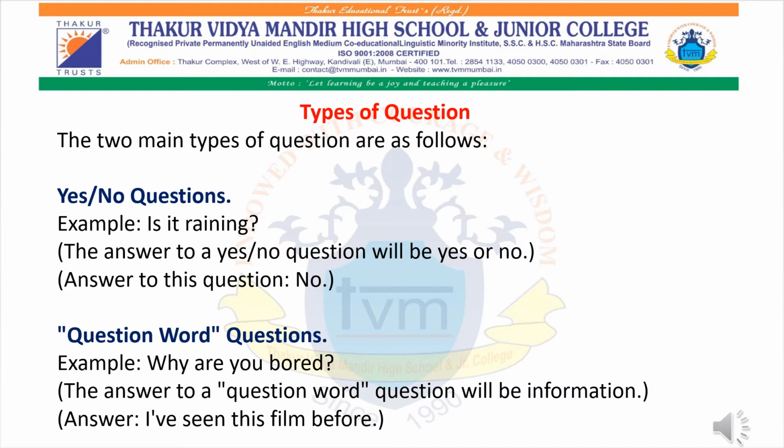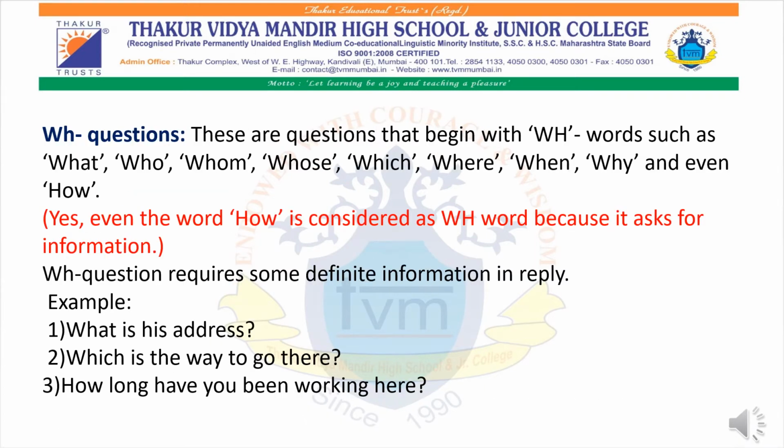And the question word means when we ask a particular question, that person will give us specific information, when you ask the question why. We will be studying that in detail and you all will understand it clearly. But remember that in an interrogative sentence there are two types of question: either a yes or no question, or whenever we ask a question the opposite person is expected to give an answer in detail. Please pay attention over here.